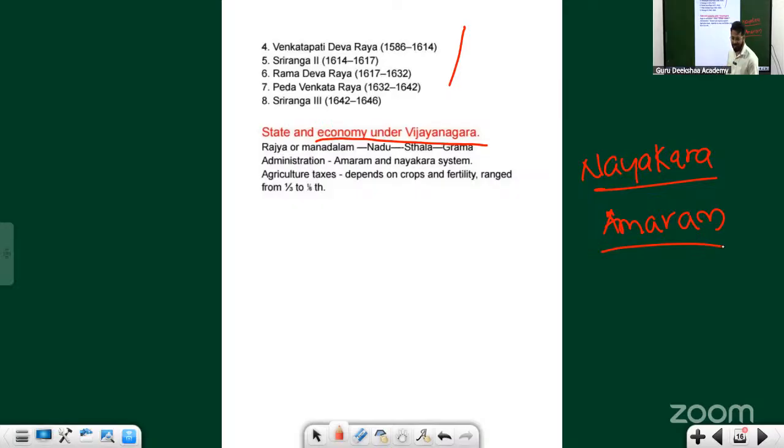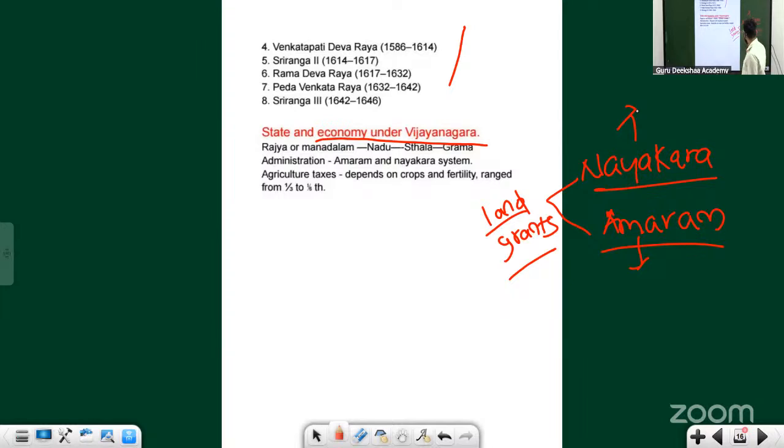I was telling you about the two systems, the Nayakara system and the Amaram system. They look similar because in both these systems, land grants were given. But the purpose was different. For the Amaram system, land grants were given so they could provide military service. In the Nayakara system, land grants were given as an administrative political unit. That is the difference.